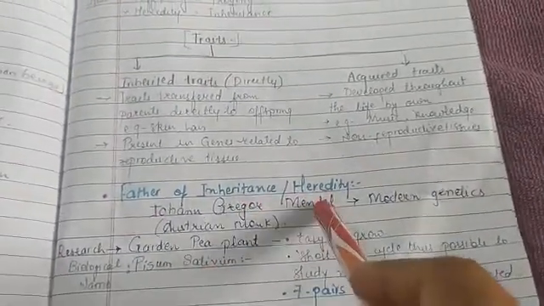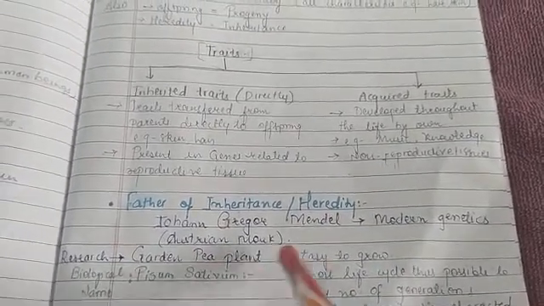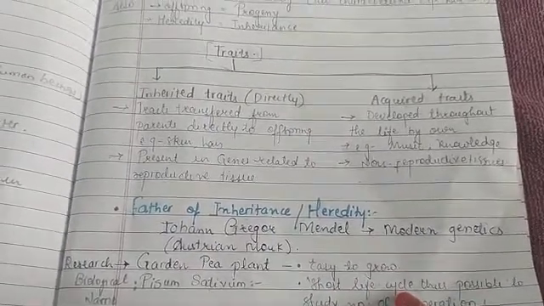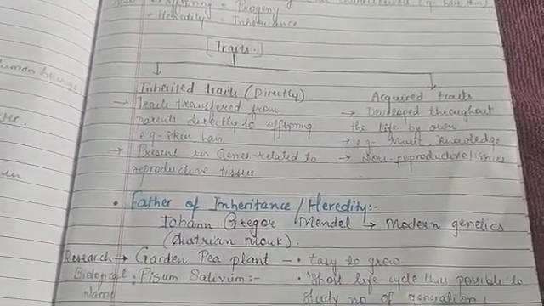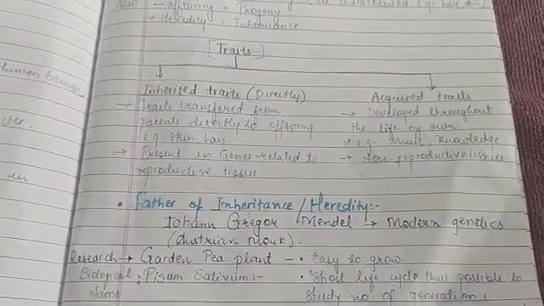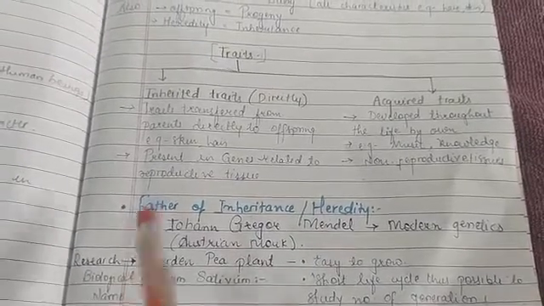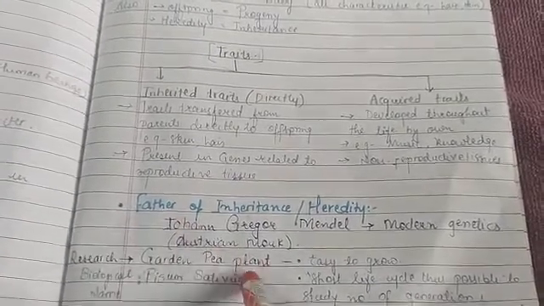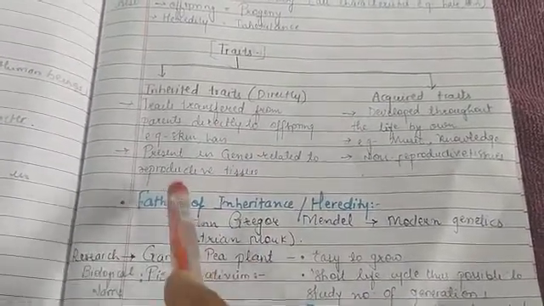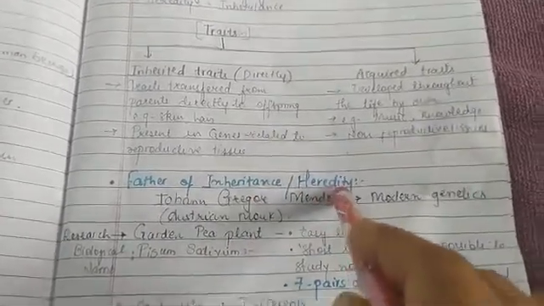Mendel used the garden pea plant because it is easy to grow and has a short life cycle, thus it is possible to study a number of generations. So instead of animals or human beings, he chose the garden pea plant, and on the basis of this research he is known as the father of inheritance or heredity.